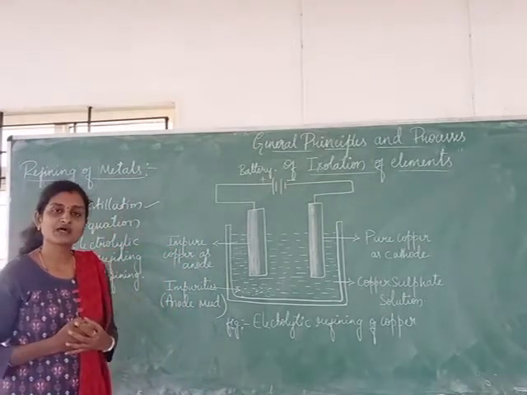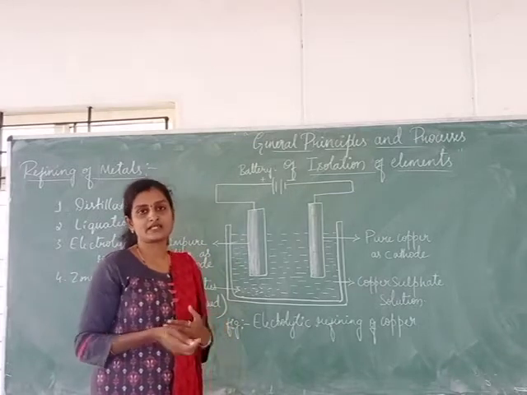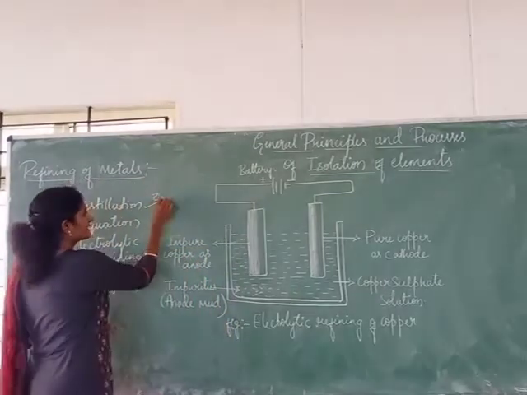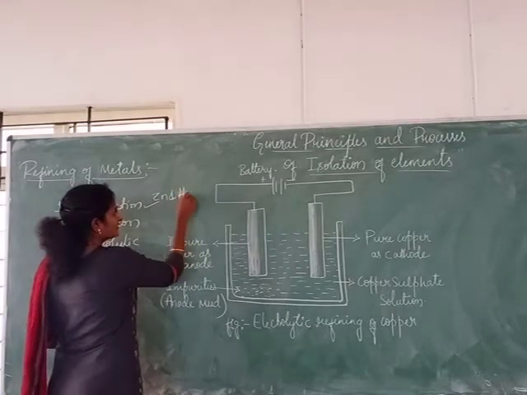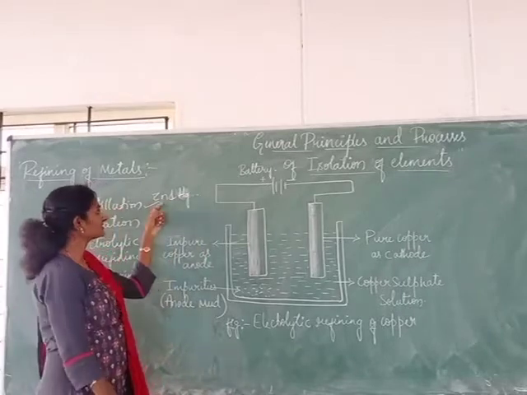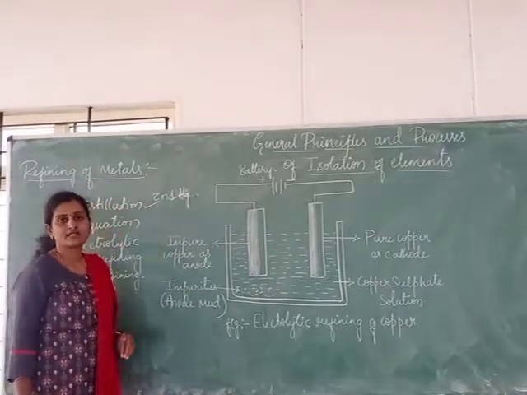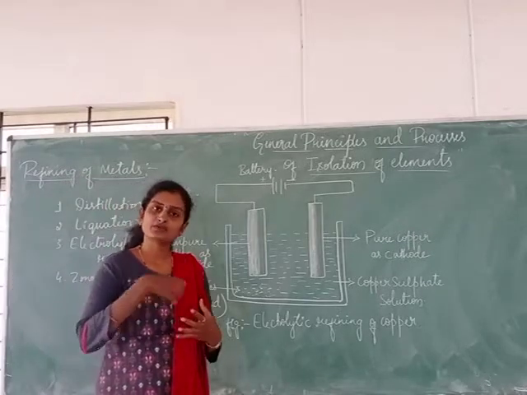The metals having low boiling points, that is, highly volatile in nature, like zinc and mercury. So mainly for mercury and zinc we choose this distillation process to refine, because zinc and mercury are highly volatile. By giving very little temperature, they evaporate.